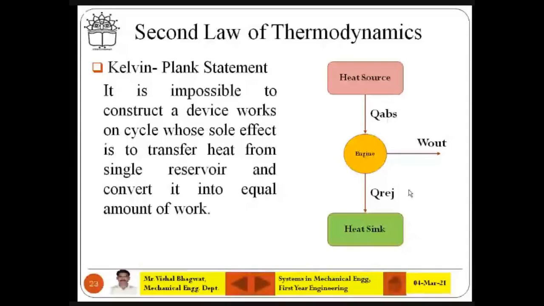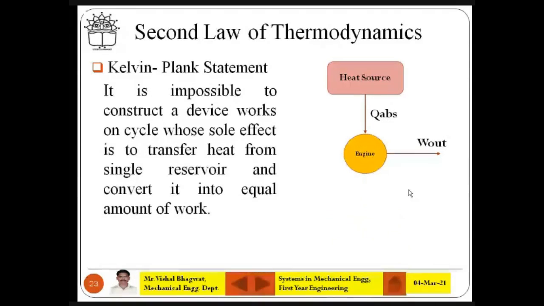Okay, so that is about the Kelvin Planck statement. You need to draw this figure. Q absorbed is coming to the engine. The engine will produce some work, and there are some losses in terms of Q rejected towards the sink. So this is possible. This is the Kelvin Planck statement. And what is not possible is this. Understood? This is not possible.